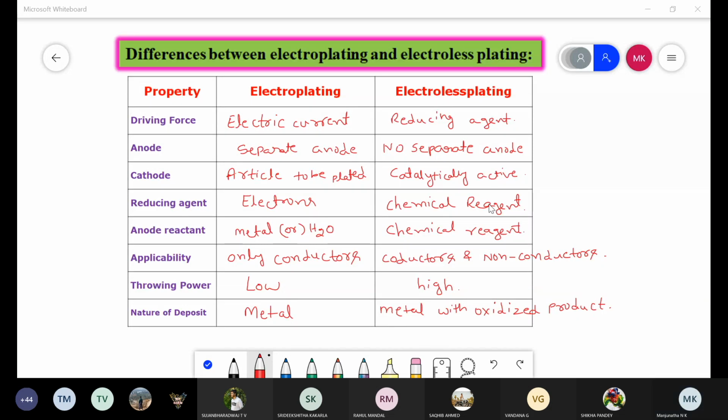You will not get questions on electroplating, electroless plating and difference between electroplating and electroless plating. Those you will get in the next internal test.